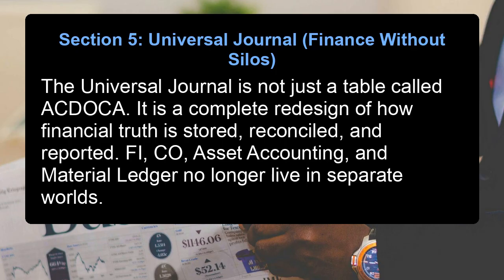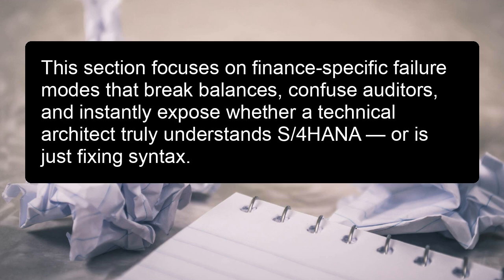Section 5, Universal Journal: Finance Without Silos. The Universal Journal is not just a table called ACDOCA. It is a complete redesign of how financial truth is stored, reconciled, and reported. FICO, asset accounting, and material ledger no longer live in separate worlds. This section focuses on finance-specific failure modes that break balances, confuse auditors, and instantly expose whether a technical architect truly understands S/4HANA or is just fixing syntax.